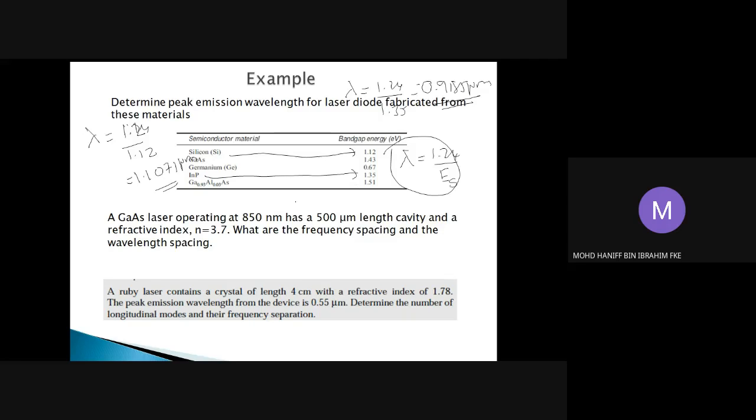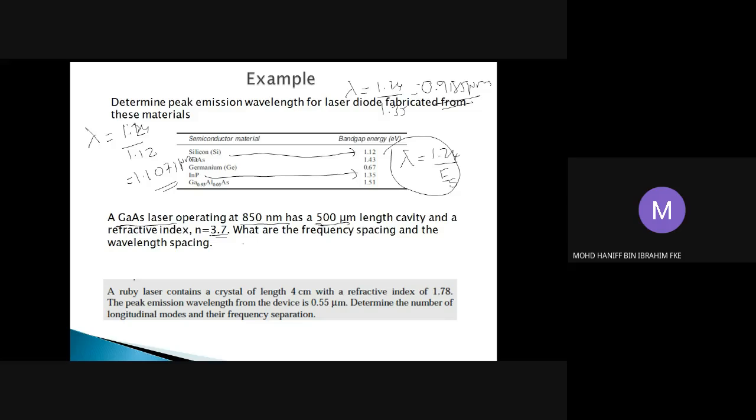For number 2, the question is: we have a gallium arsenide laser operating at a wavelength of 850 nanometer with a cavity length of 500 micrometer. The gallium arsenide medium has a refractive index N of 3.7. What are the frequency spacing and the wavelength spacing? We need to obtain these for this particular laser produced at 850 nanometer. Let's have a look at the solution.